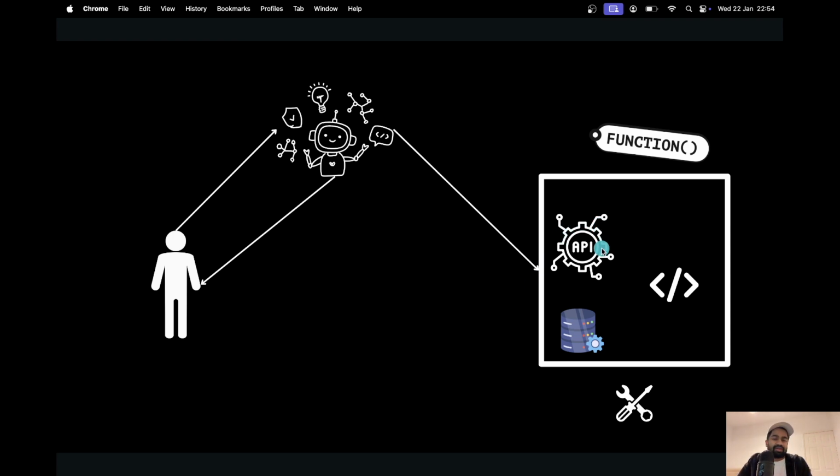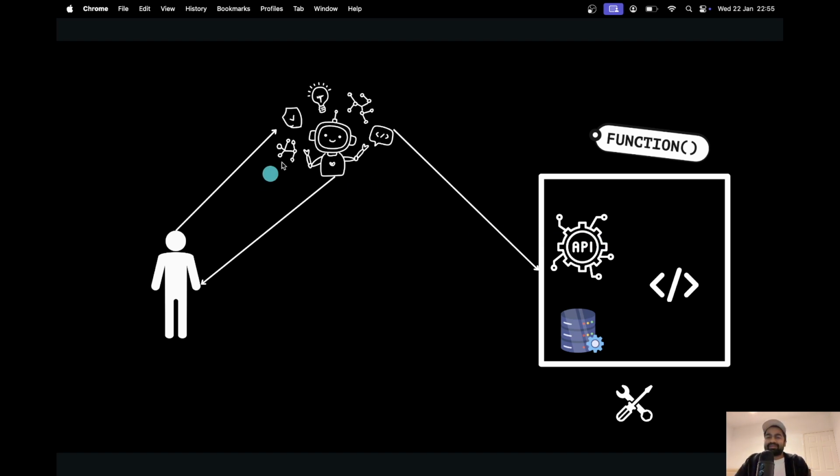Now here in your code, it could be a function to call a third-party API. It could be interacting with your own database. It could be some other logical code, like deciding whether to call an API or database, or it could be anything related to that task. It's the set of tools or functions that you want this bot to run, and it provides a response to the user based on the response of these tool or tools.